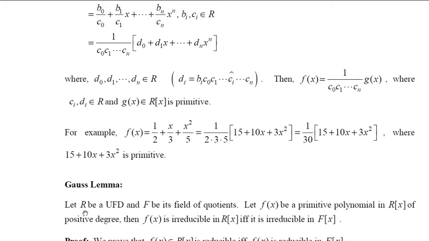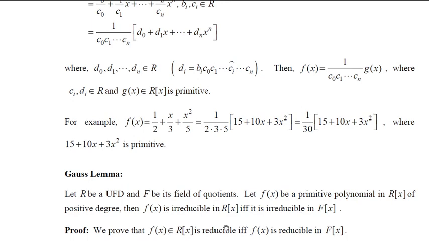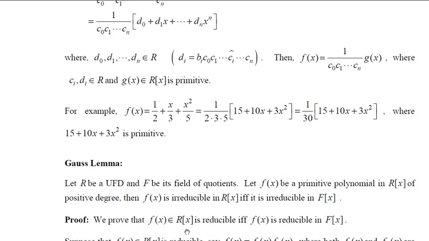Instead of proving f of x is irreducible in R of x if and only if it is irreducible in F of x, let's prove the other way. What is that? f of x is reducible in R of x if and only if it is reducible in F of x. Both are one and the same. Instead of proving this, we can prove this one, because the negation of this is this. So let's prove this one.